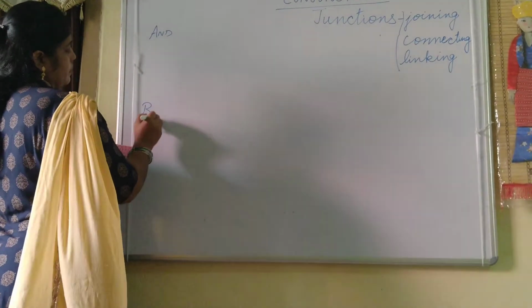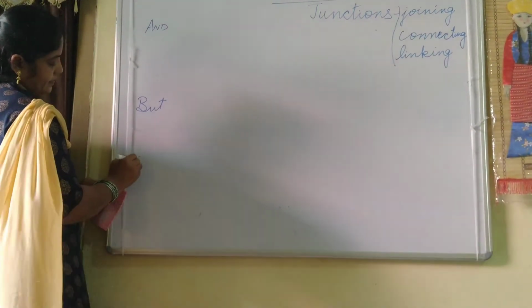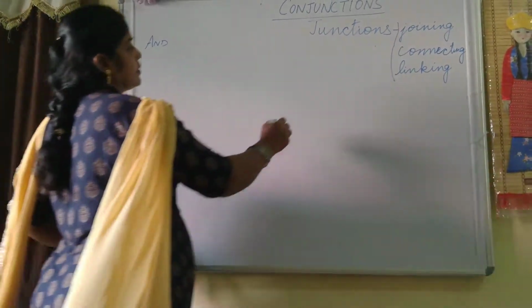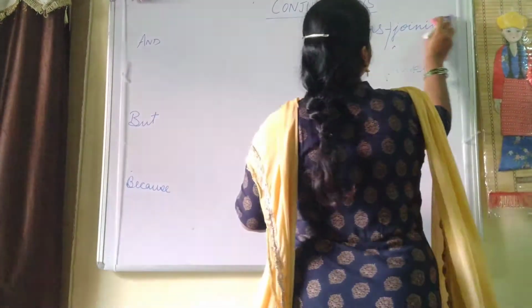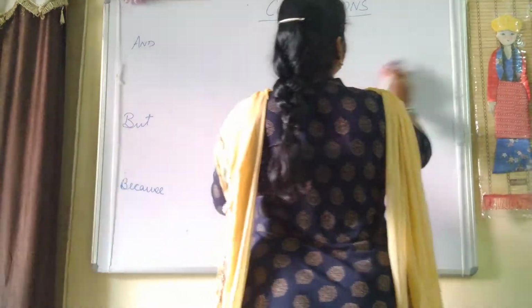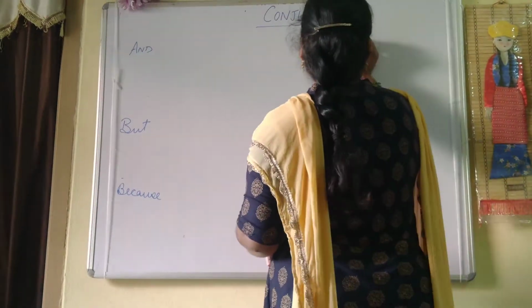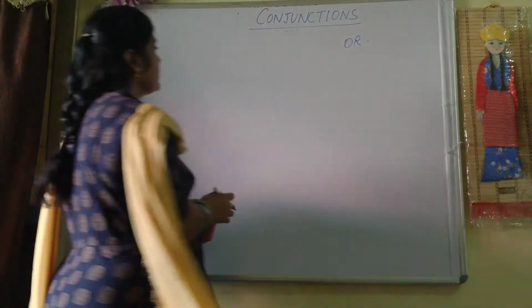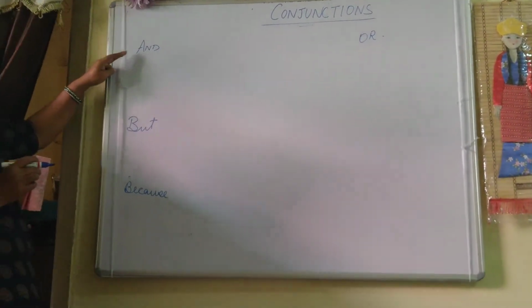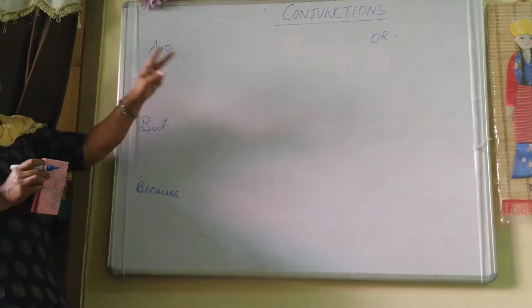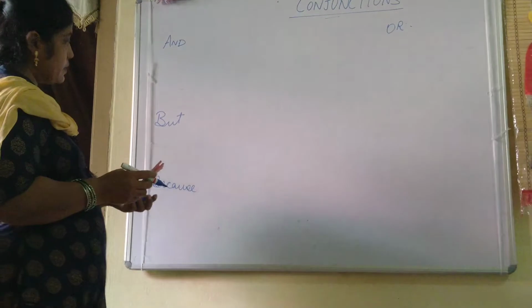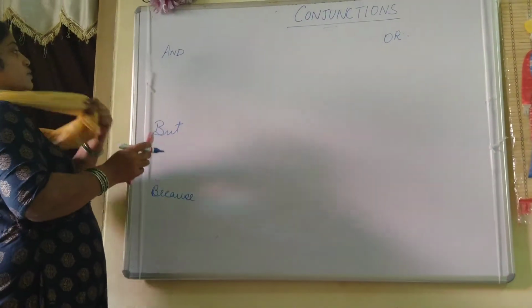The second is but. Then comes because. Then or. Today we will learn about these: and, but, because, or. It is clear. In the previous part we have also seen the use of and.